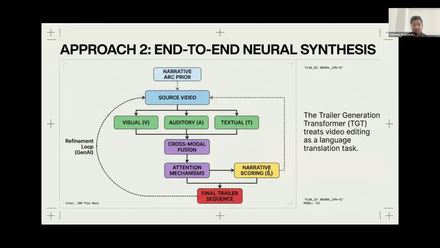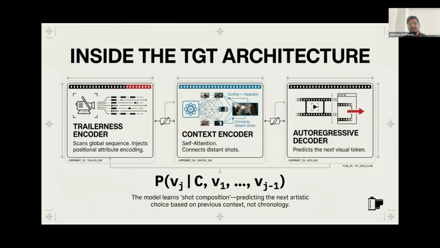Okay, let's look at what's inside this TGT architecture. If we look under the hood inside this, we see several brilliant innovations. Some of them: first, the trailerness encoder. It scans the entire global sequence of the movie and dynamically injects positional attribute encodings, giving the model a bird's eye view of where the most exciting moments live.